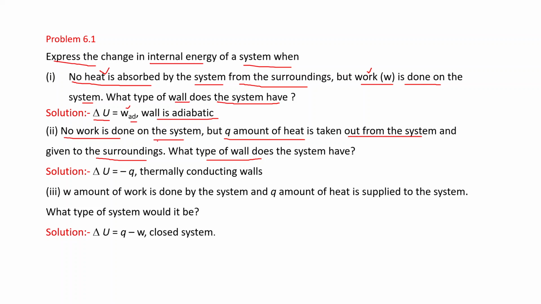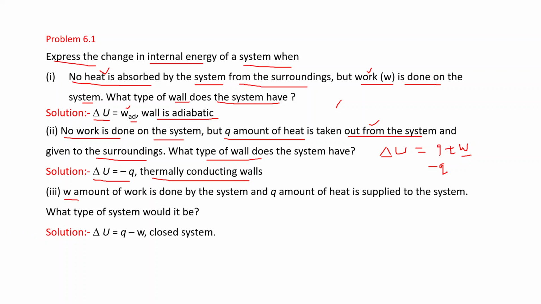No work is done. That is W is equal to 0. When W is equal to 0, again we have discussed the relationship, that is delta U is equal to Q plus W. So W is equal to 0 and Q amount of heat is taken out from the system. That's why this Q will be considered as minus Q. That's why we can say delta U is equal to minus Q. And in this case, the thermally conducting walls are there.